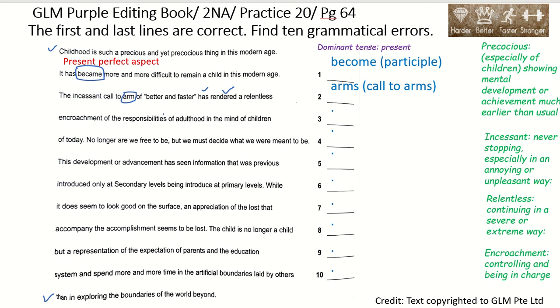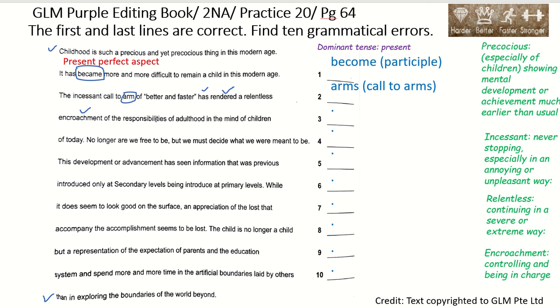A relentless encroachment of the responsibility of adulthood in the mind of children today. So what is relentless? Relentless means continuing in a severe, extreme way. Encroachment means controlling and being in charge. Here we notice that encroachment would be correct because it's singular.